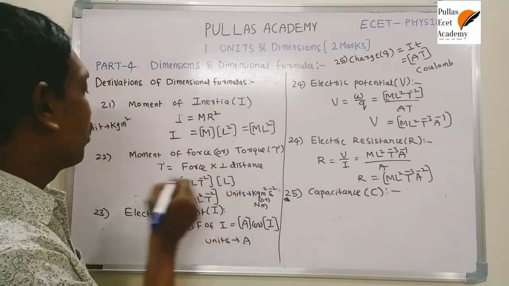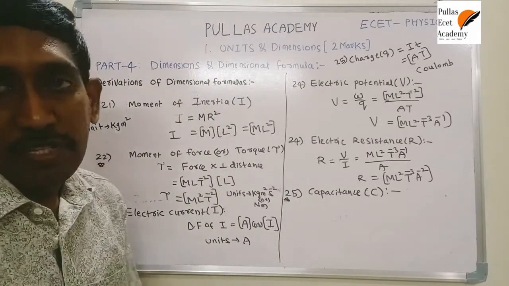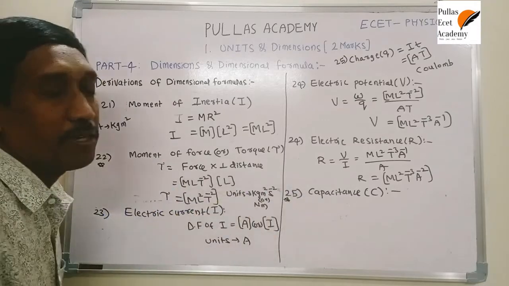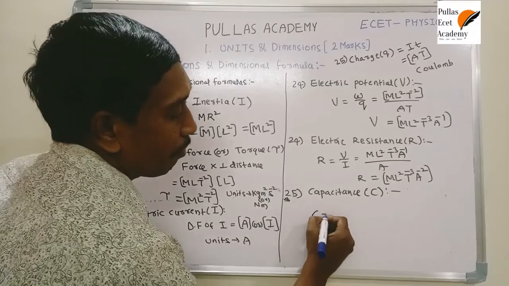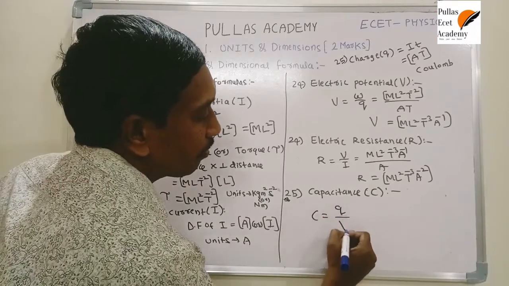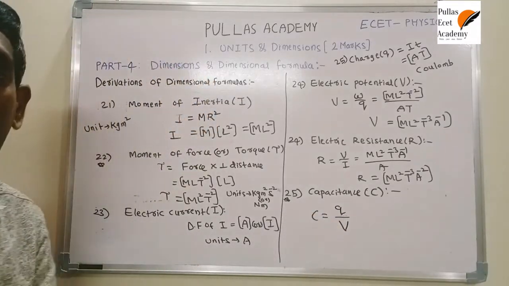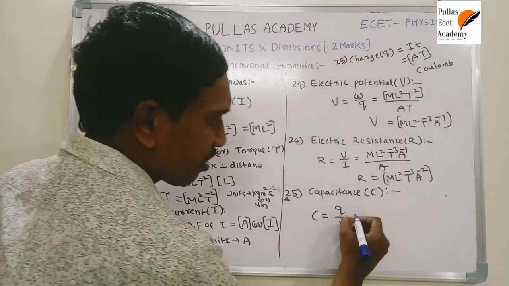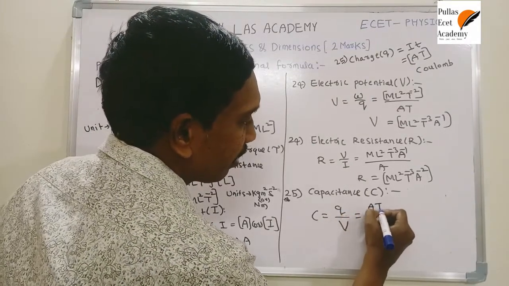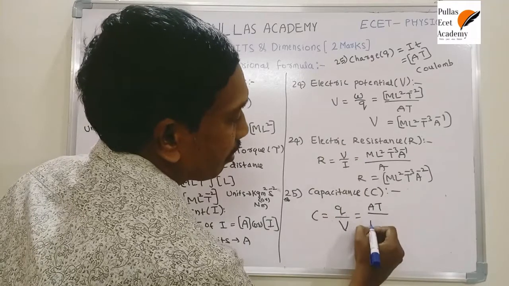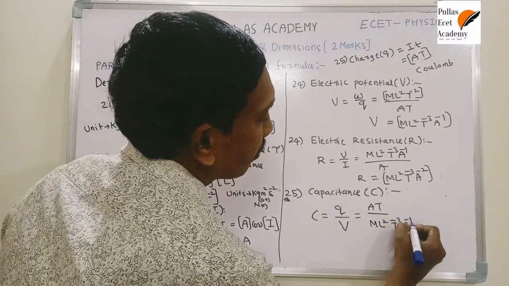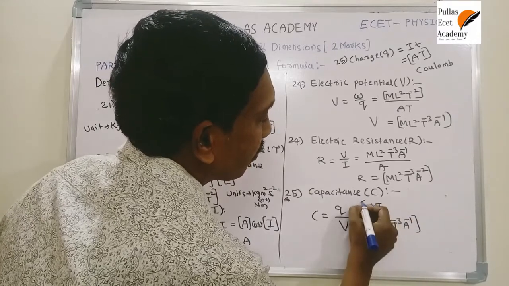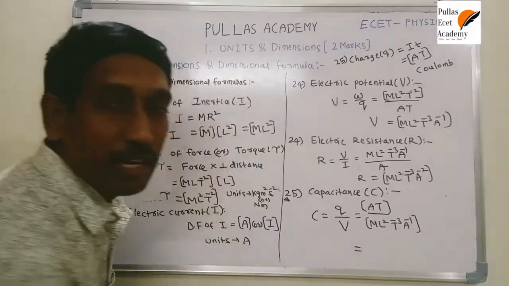In the same way, this is most important here. Moment of force is a repeated dimensional formula, and capacitance is also repeated in the EAMCET paper. What is the formula for capacitance? That is Q by V. Just substitute the dimensional formulas. The dimensional formula of charge is AT, and of potential is ML²T⁻³A⁻¹. If you simplify this, you get it very easily.